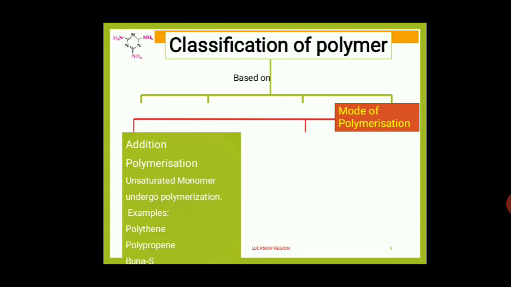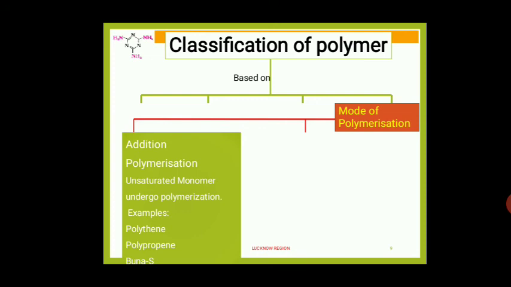How the addition polymers are formed? When unsaturated monomers undergo polymerization, at this time we will get addition polymers. Addition polymers are formed by addition polymerization. Example, polythene and polypropylene and BNOS are examples.